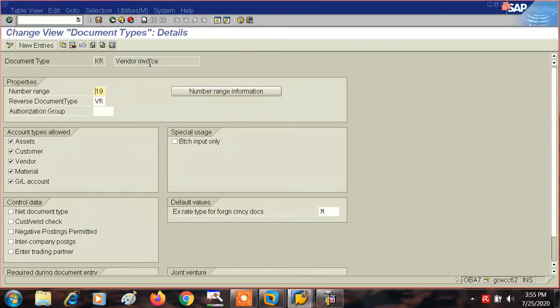We are not supposed to give or assign any number range to these document types. These number ranges have already been assigned to different kinds of document types. Okay, I hope you have understood. Now what is our work? Our work is only to give number ranges over there. Our work is to give the ranges only, and that too according to the requirement of our clients. Okay, fine. So let's go to that.